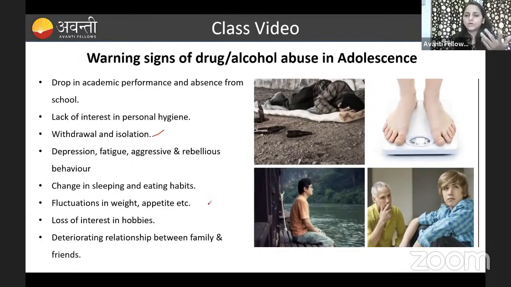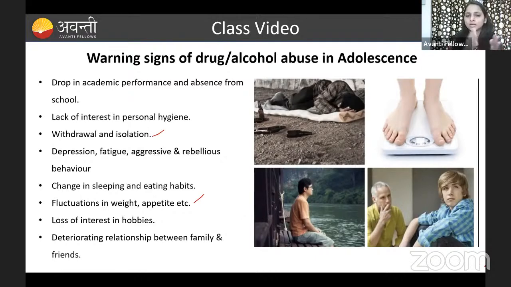The weight is going to fluctuate because they are not eating properly, and they are not sleeping properly. And appetite, there is no feeling of hunger. So that is also a symptom of the warning signs. Then loss of interest in hobbies.